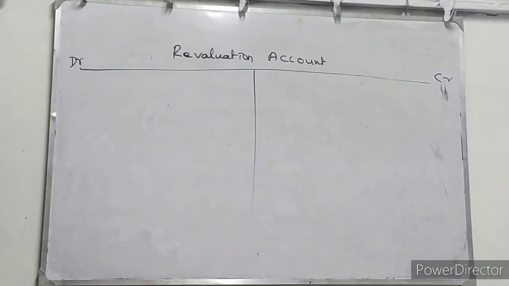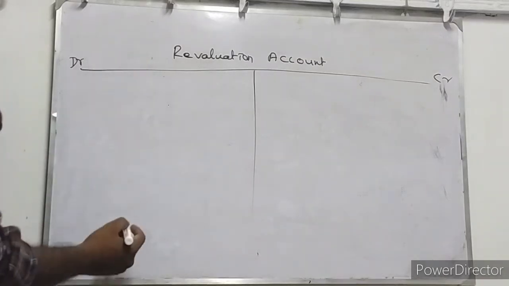So now we are going to compare the actual value with the previous value, which is the balance sheet value. So the first one is to provide for doubtful debts at 5% on sundry debtors. On sundry debtors we are going to provide 5% doubtful debts. How much is the amount of debtors? First we should check what is available in our balance sheet. Amount rupees 90,000.